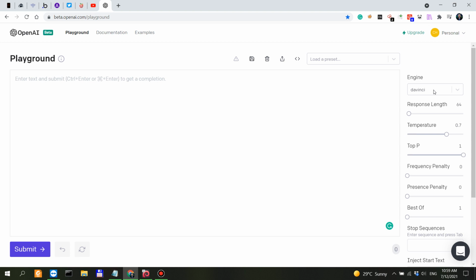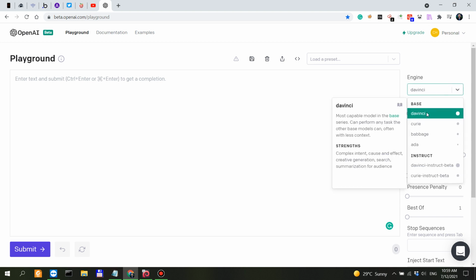So the default engine is DaVinci, which is the most powerful, most capable model in the base series. Then you have Curie, Babbage, Ada. And of course, since the first release of the beta a year ago, they've also added two Instruct models, DaVinci Instruct Beta and Curie Instruct Beta, which is better at following instructions than the base series.